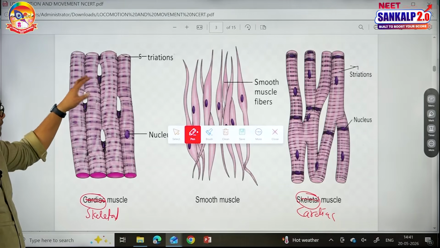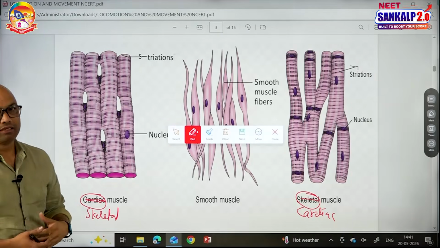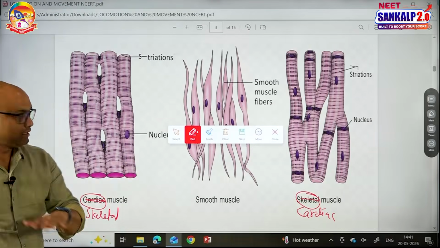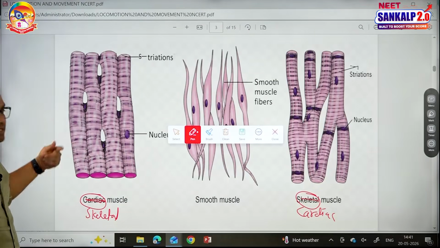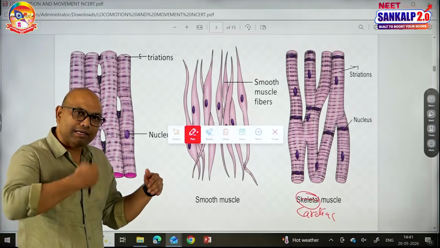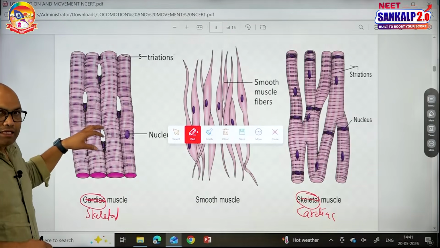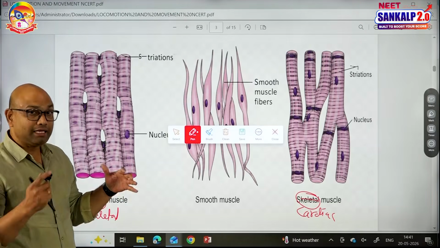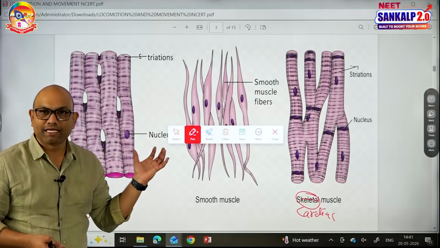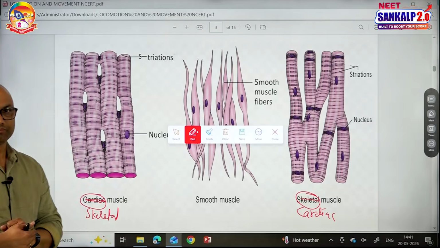Regarding the structure of a muscle, the skeletal muscle occurs in the form of bundles. The entire muscle is covered by a connective tissue sheath known as fascia. I will give you the structure of skeletal muscle separately. Each skeletal muscle fiber is long and cylindrical, showing dark and light bands in an alternate way, showing the striations, hence it is called striated muscle. And regarding the contraction control, the central nervous system can regulate the contractions of skeletal muscles through somatic nerves. The skeletal muscles are said to be voluntary muscles.